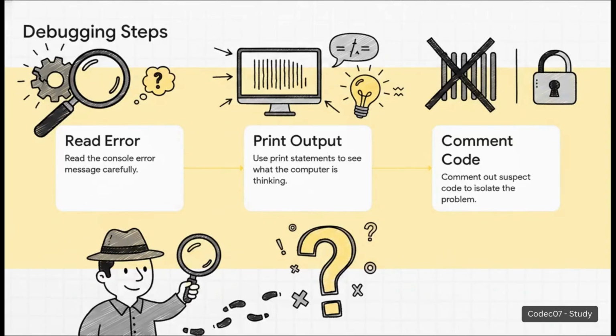So when your code inevitably crashes, I really want you to remember this. Do not panic. Debugging logic errors is just a calm, steady process of elimination. First, just read the console error message carefully. It often points you right to the exact line of the problem. Second, use print statements to see exactly what the computer is thinking right before things go sideways. And third, comment out suspect code to temporarily hide it from the computer, which isolates the problem area. Just take a breath, act like a detective, and follow the clues.